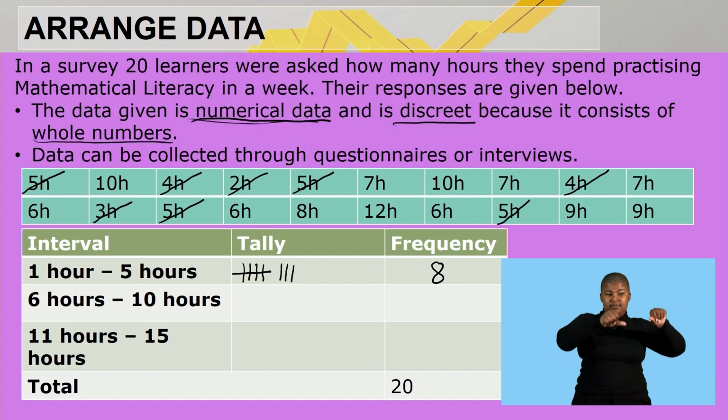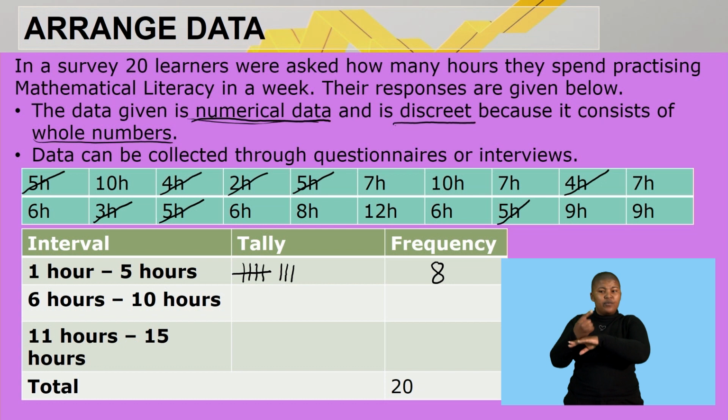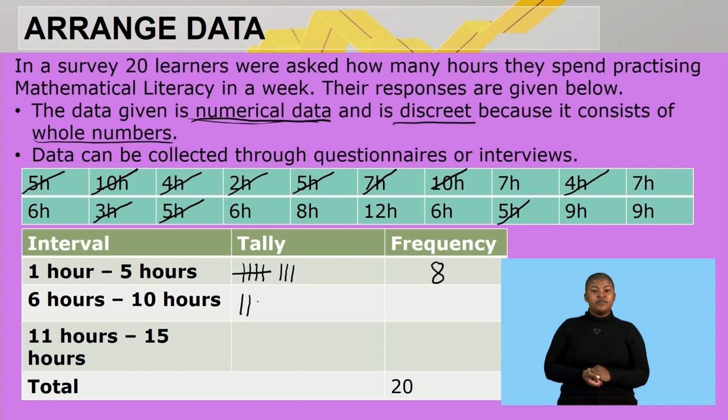Then we move along to the next interval, 6 to 10 hours. The first result we find here is 10 hours. So we scratch it out and record it here. Then we have 7 hours, it makes it 2. We have 10 hours, it makes it 3. We have 7, it makes it 4 on our table. Then we have 7 again, it makes it 5. We have 6 hours, it makes it 6, and 6 hours, 7.